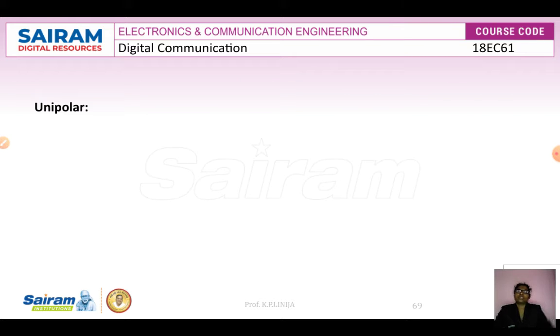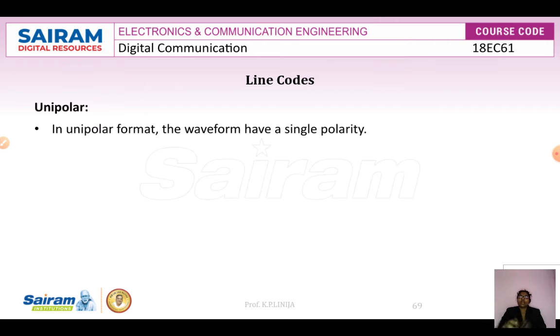First, let us discuss what we mean by unipolar signaling. By the name itself, in unipolar format the waveform has a single polarity. Polarity means a positive polarity or a negative polarity, so here it has a single polarity.